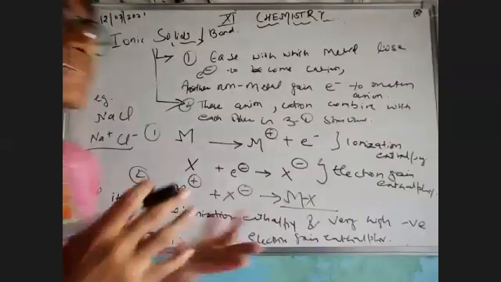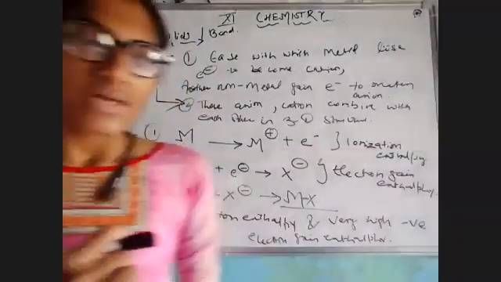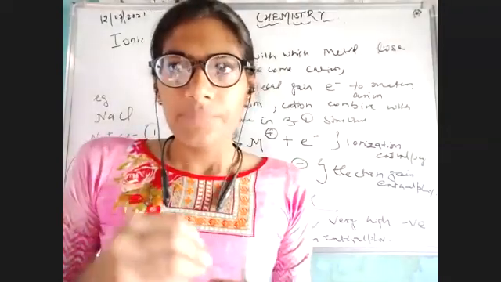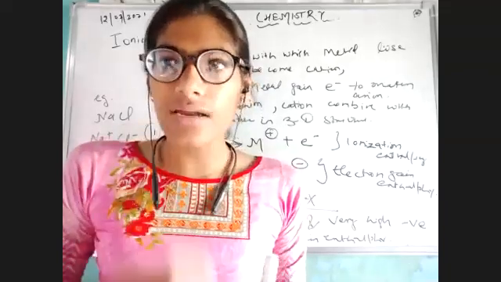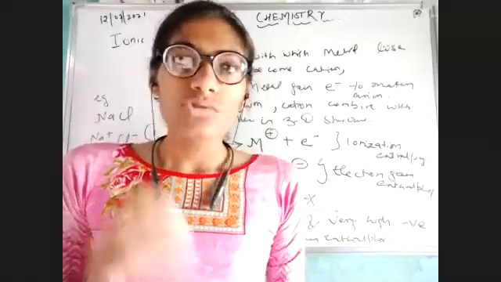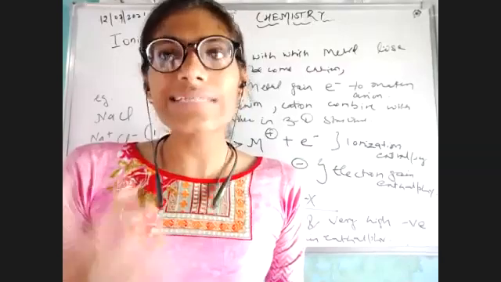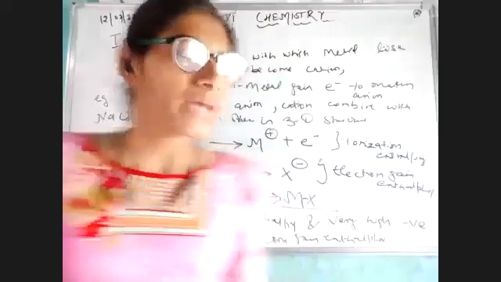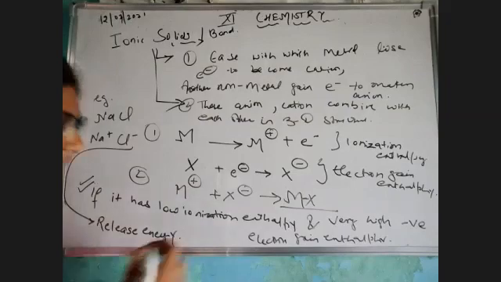If a compound is said to be stable, that means it has less energy. This you already know, children. If I'm saying my electron has less energy, that means it is in the stable form, right? That's what has happened. If there is high energy, my electron will start jumping to an excited state. That means it is not stable. So if I say that my compound should be stable, that means it should release energy. It should not have much energy. It should have less energy. So they should release energy. Releasing energy means the energy should be negative.